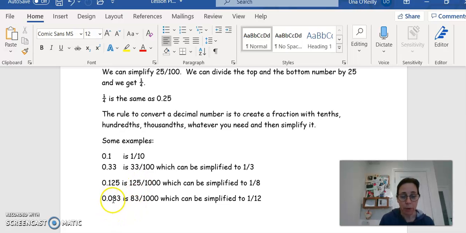And if we take this one, 0.083, so this is no tenths, 8/100ths, and 3/1000ths, which is 83/1000. And that can be simplified to 1/12. Okay. So I hope that kind of makes sense. It's just a bit of revision.